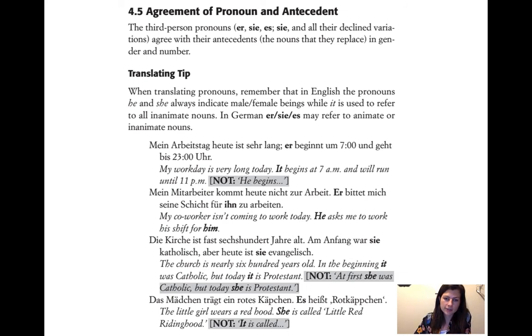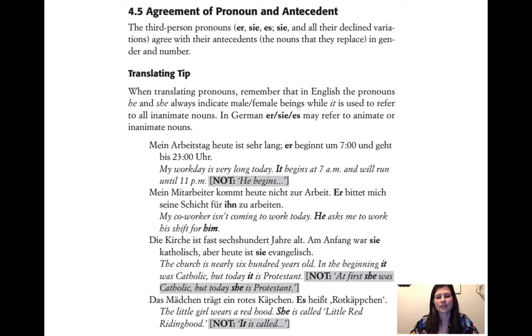So what happens is that when you replace das Mädchen in following sentences with a pronoun, you're going to use that neuter pronoun to match, just grammatically. But then it sounds like you're calling the little girl it for the entire story. And this happens in fairy tales all the time. So it looks like, because das Kind is also neuter, das Kind, das Mädchen. So these are very common protagonists in fairy tales. So they'll just replace s for das Kind, the child, and das Mädchen, the girl, the whole time.